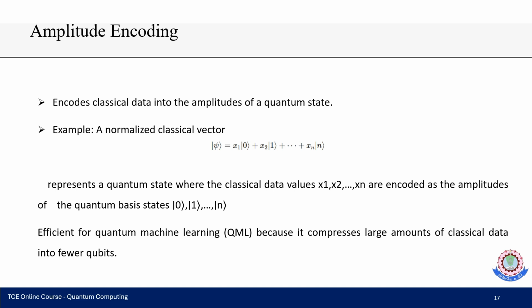For amplitude encoding, we take a normalized classical vector, and ket phi equals x1 ket 0 plus x2 ket 1 up to xn ket n. This is a representation of a quantum state where the classical data is x1, x2, x3 and the quantum basis states are ket 0, ket 1 up to n. This is a very useful representation for quantum machine learning because it compresses a large amount of classical data. Thank you learners. We will see in the next session.